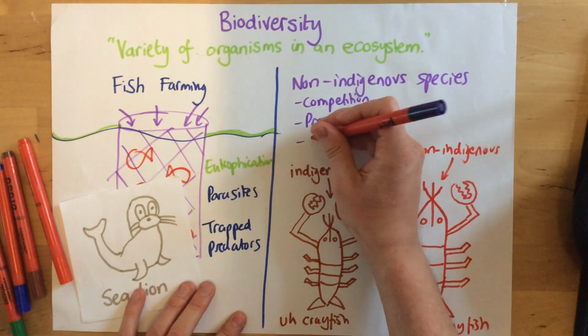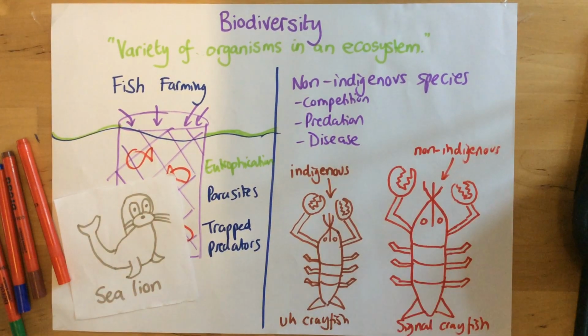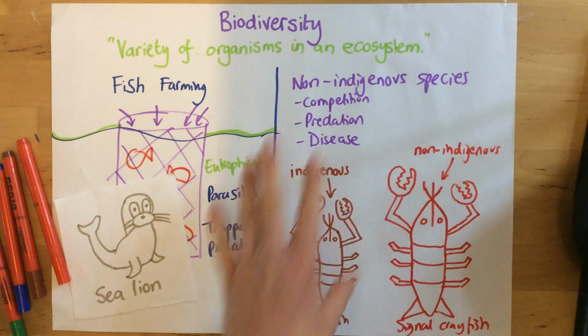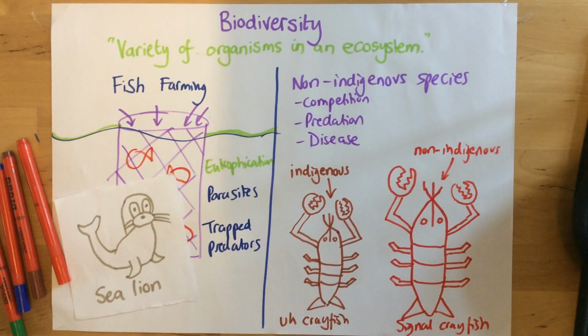Now the final one is the signal crayfish could bring disease. So this introduced species could bring disease along with them that could end up wiping out or reducing the numbers of other organisms. So this is how non-indigenous species can decrease the biodiversity.